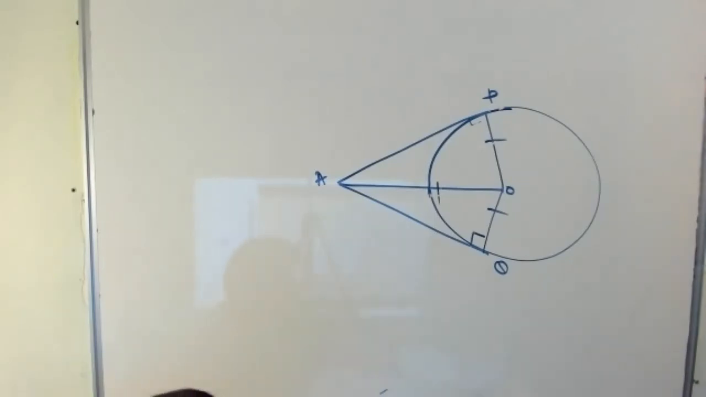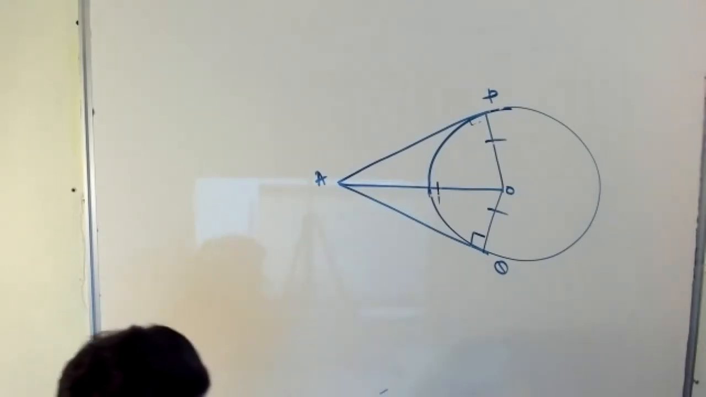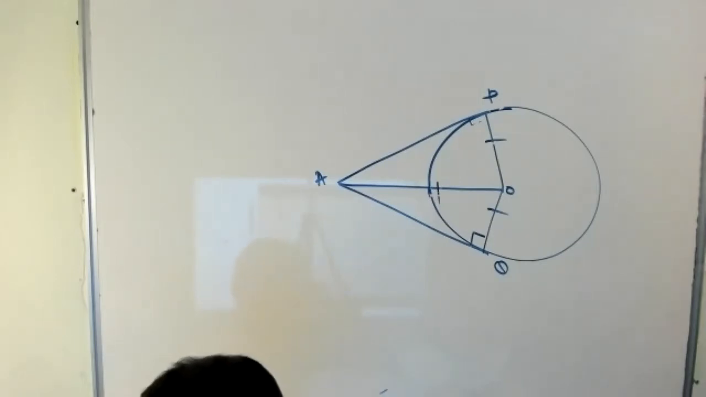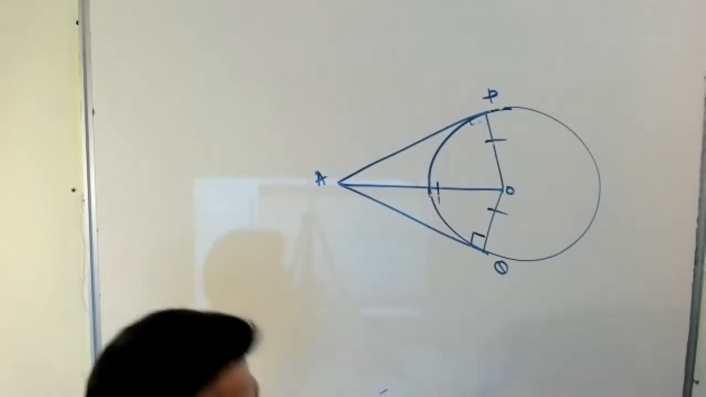Then write. Given: AP and AQ are two tangents from a point A to the circle with center O and radius R. You just write it like this.